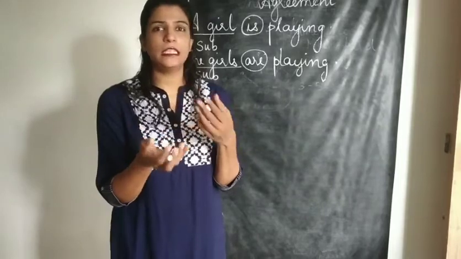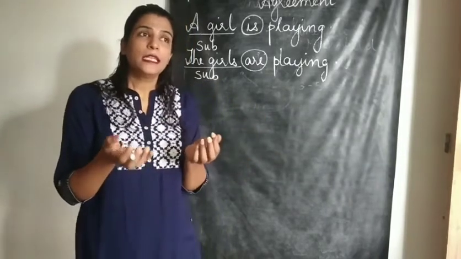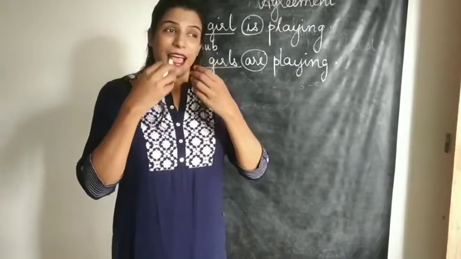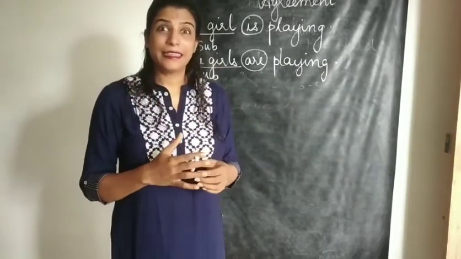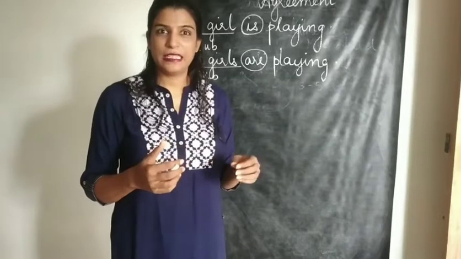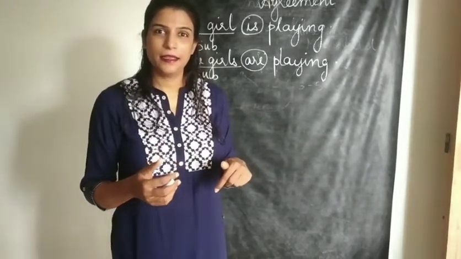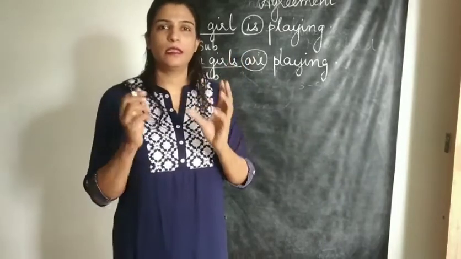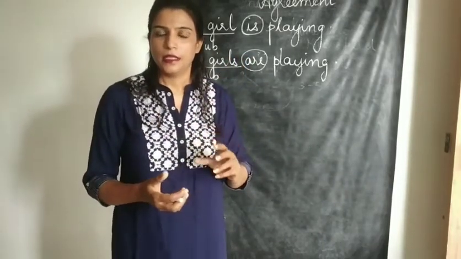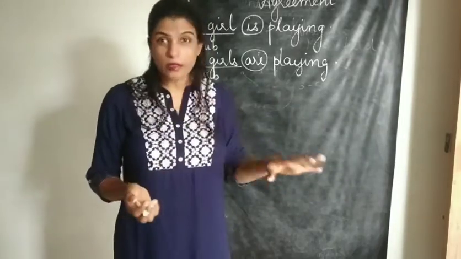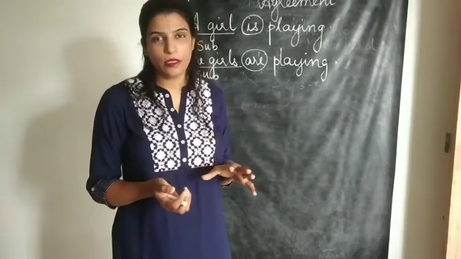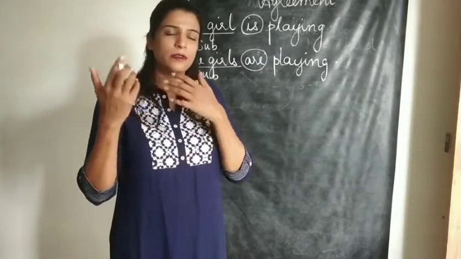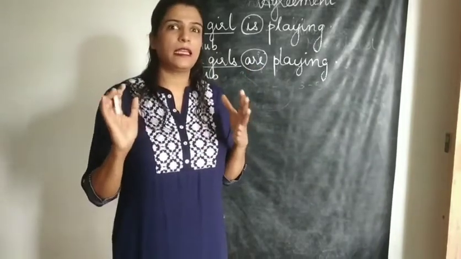If I have to tell it in Hindi, you will fall off the chair laughing. If I say, लड़का खाना खाते हैं, or if I say, लड़के खाना खाता है, there is an error in the sentence. Here, my subject is not agreeing with the verb. There are numerous things and numerous subjects you need to know of. The usage of words, which word will take which noun, which verb, has to be taken care of.